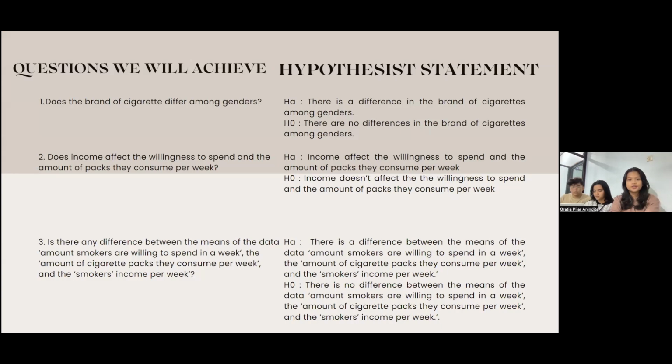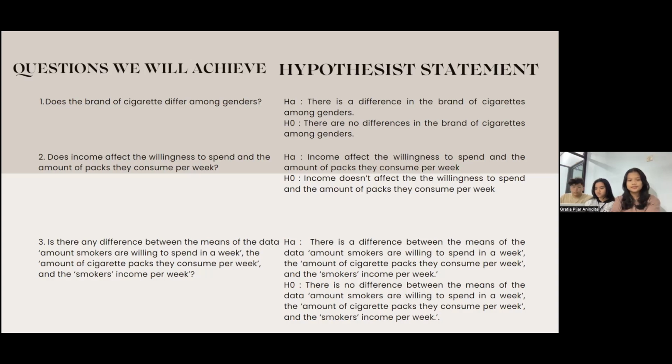For the first question, the alternative hypothesis is that there's a difference in the brand of cigarette among genders, and the null hypothesis is that there is no difference in the brand of cigarettes among genders. The second alternative hypothesis is that income affects the willingness to spend and the amount of packs they consume per week. The null hypothesis is that income doesn't affect the willingness to spend and the amount of packs they consume per week.